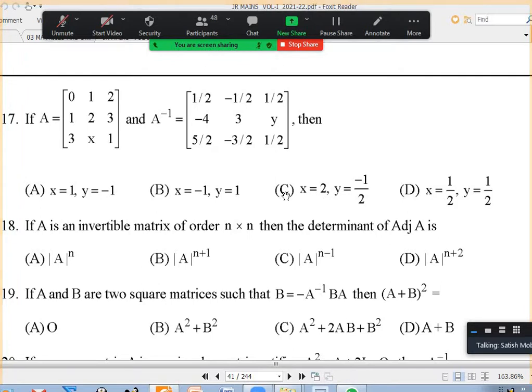0, 2, 3, 0, 1, 2, 1, 2, 3, X, 1, 1/2, minus, 1/2, minus 4, 3, 5, 5/2, minus 3/2 and 1/2.